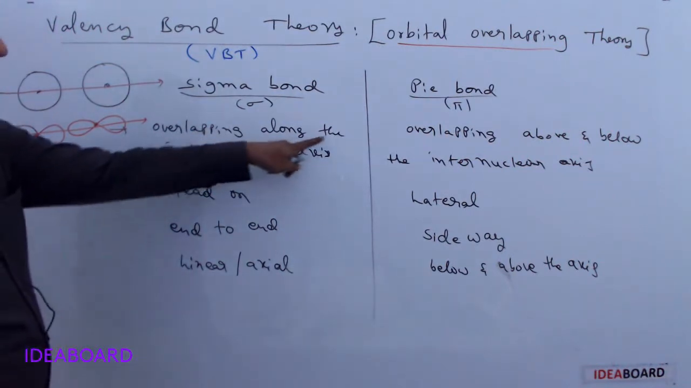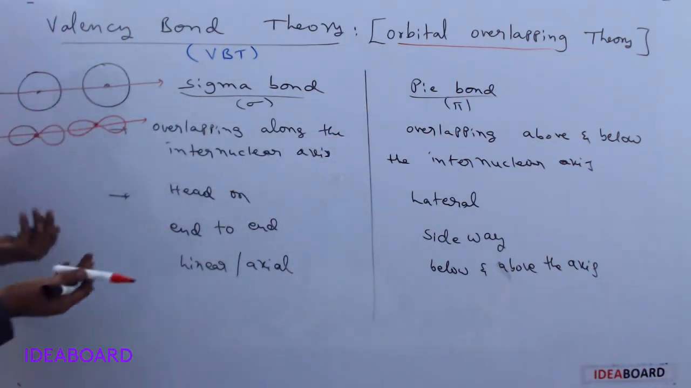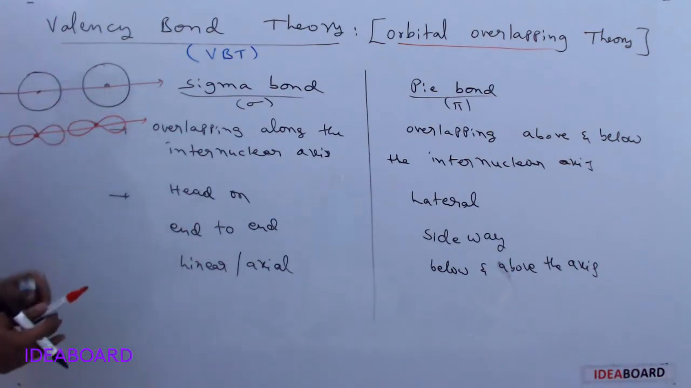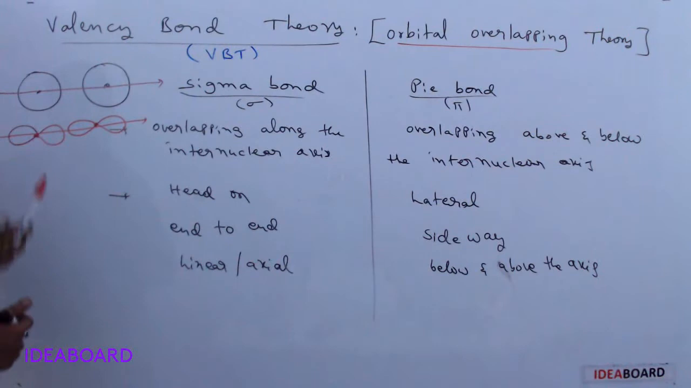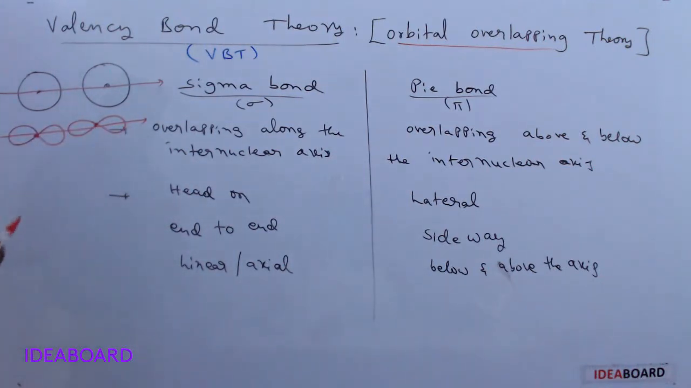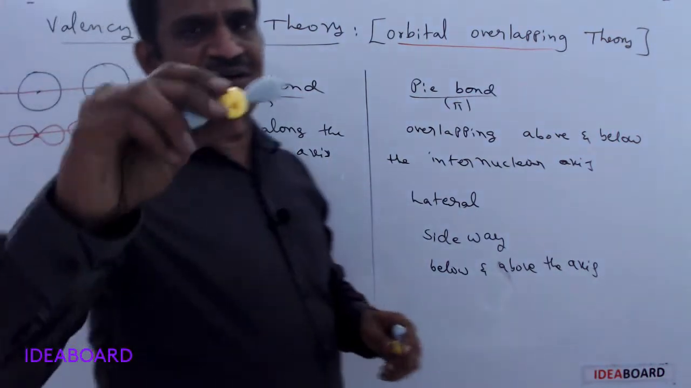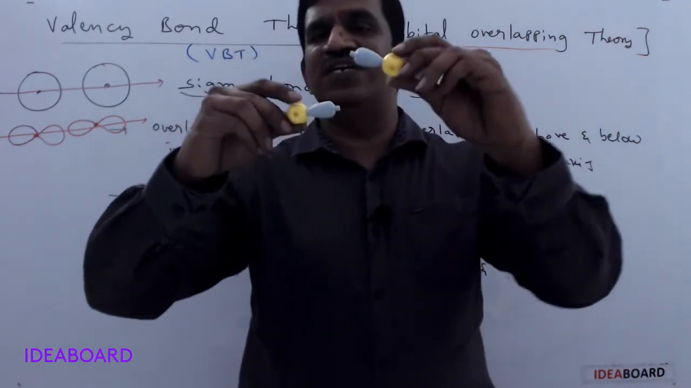If overlapping is occurring along the internuclear axis, for s orbitals any axis can be taken as the internuclear axis, because an s orbital is spherical in shape. Any direction we can take. But with p orbitals, if these are the orbital shapes and they overlap in this direction, then this is called the internuclear axis. Or simply remember, here this yellow ball is a nucleus, this yellow ball is a nucleus.